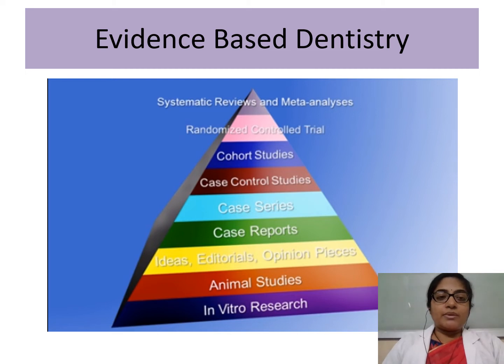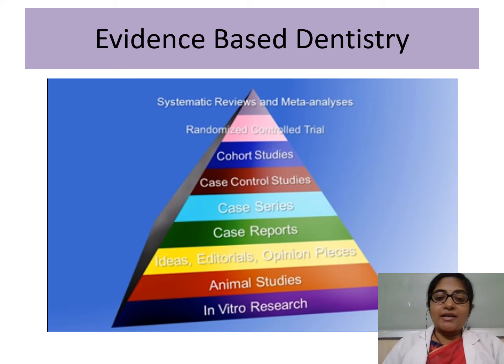So evidence-based dentistry has a pyramidal structure, and when we see the base of the pyramid, it starts with in vitro research. Then we go on to animal studies. Then there are ideas, editorials, opinions, and other things. Then we have case reports, case series, case control studies, cohort studies, randomized control trials, and the top of the pyramid is systematic review and meta-analysis.